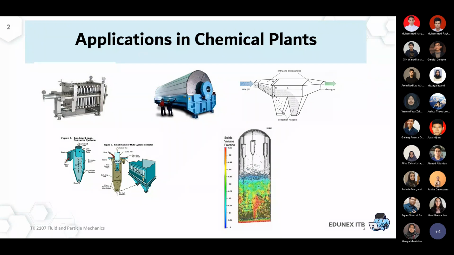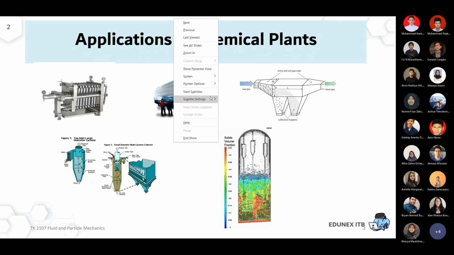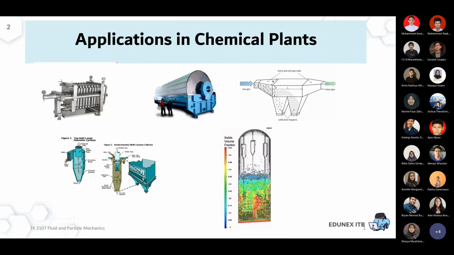Some of the application for this kind of system, you can see in this picture. For example, these two pictures over here are a filtration unit: filter press, plate and frame press, or centrifugal filtration.